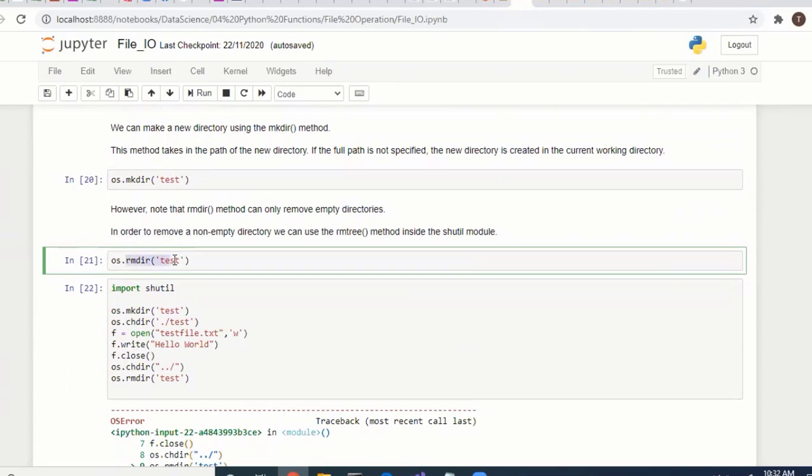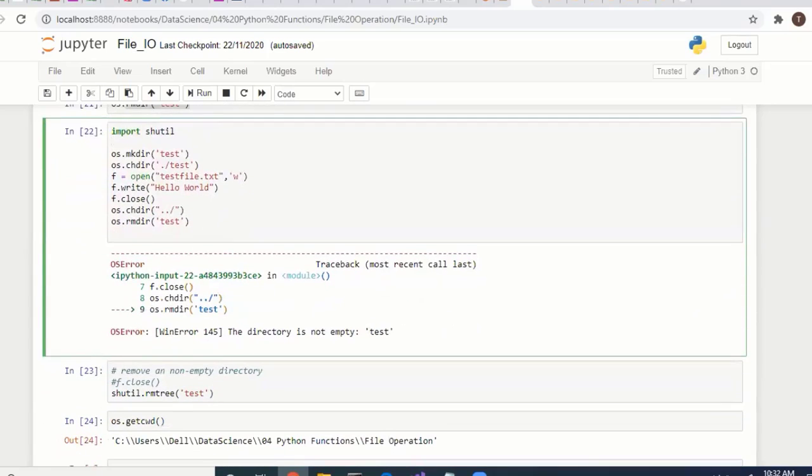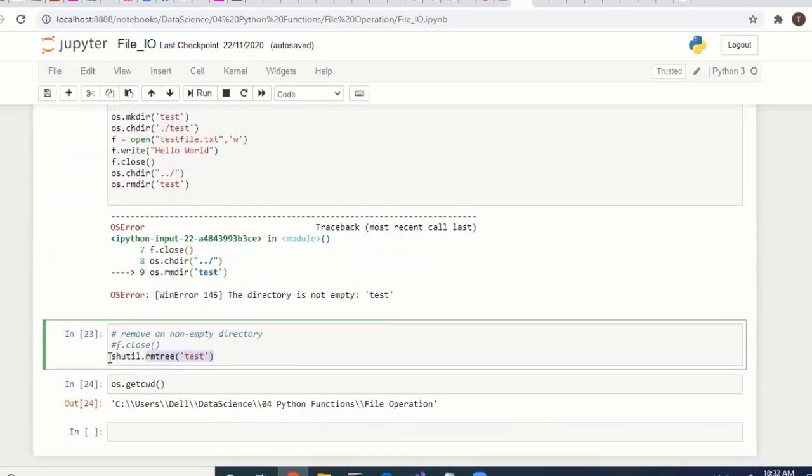This one, rmtree, will remove a non-empty directory also.